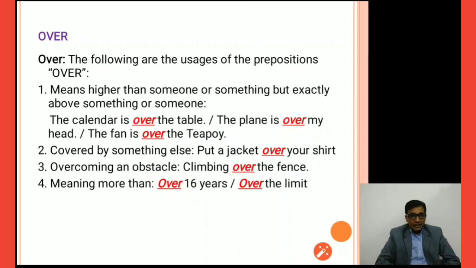Covered by something else. I am wearing this blazer, right? So I can say put a jacket over your shirt, put a blazer over your shirt. So when wearing something, when covering our body with some clothes, in that case we use the preposition over. Overcoming obstacles, climbing over the fence, overcoming difficulties, meaning more than, over 16 years, over the limit, right? So these are some usages.